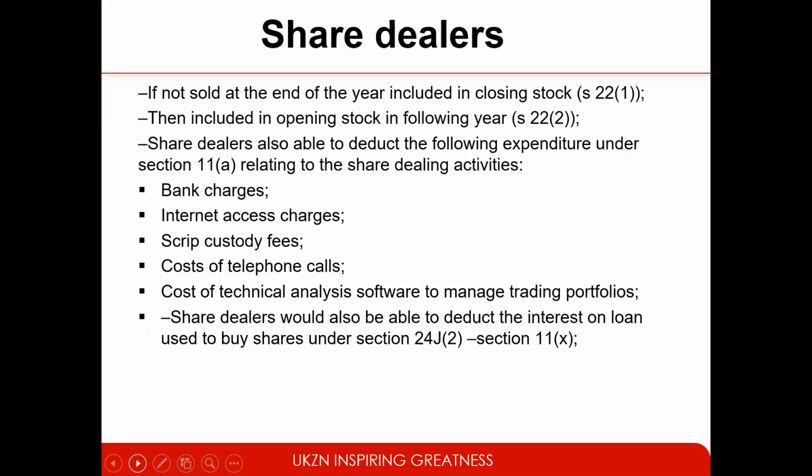If not sold at the end of the year, the shares are included in closing stock, even if it's a share dealer, and they then include the opening amount in the following year. Share dealers are also able to deduct the following under this section: bank charges, internet access charges, scrip custody fees, and cost of telephone calls. Remember, they're operating a business themselves, so they're allowed to deduct these amounts under section 11A. Share dealers would also be able to deduct the interest on loans used to buy shares under section 24J.